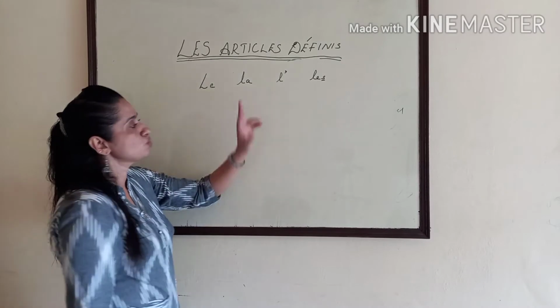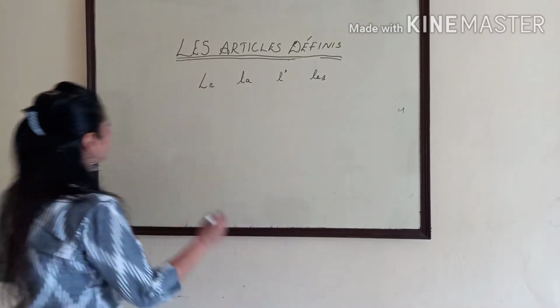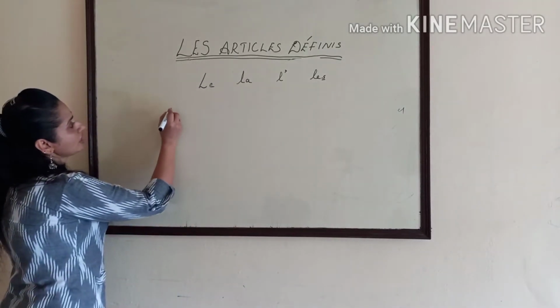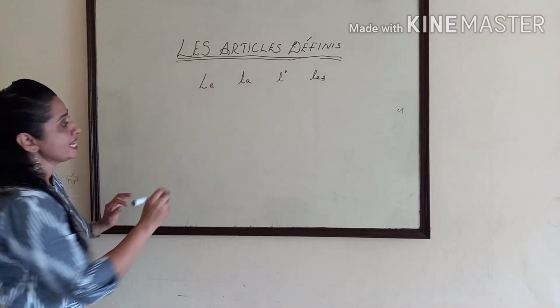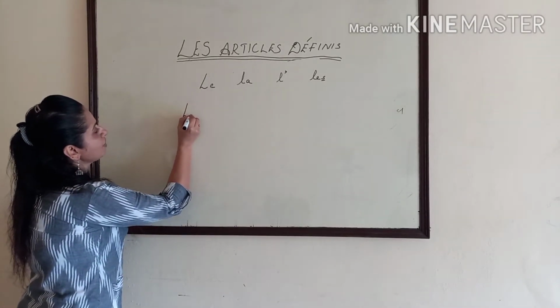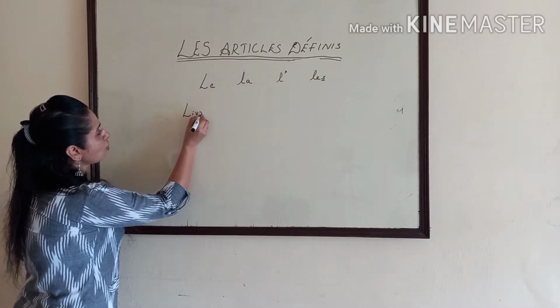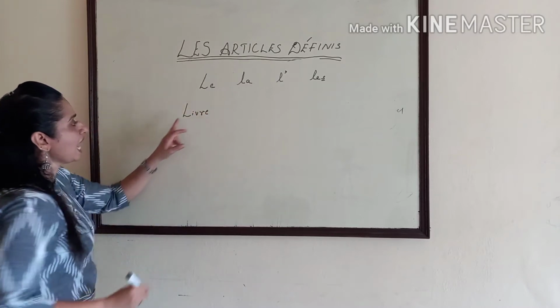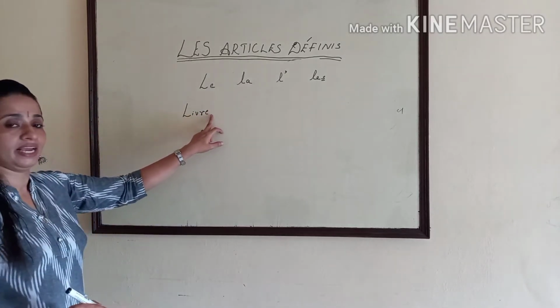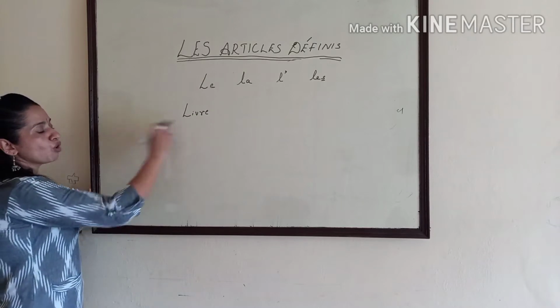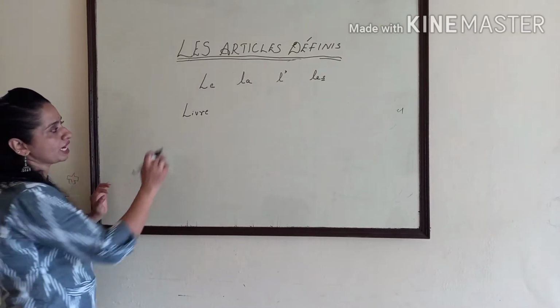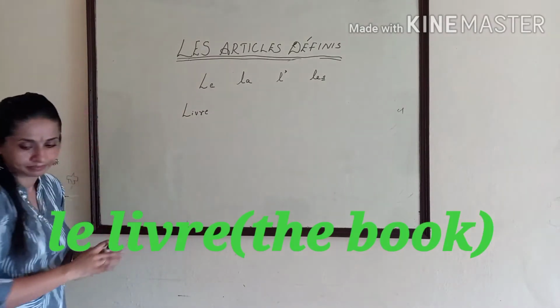Let's see how they are used. First one: livre. What is the meaning of livre? L-I-V-R-E. Livre means book.